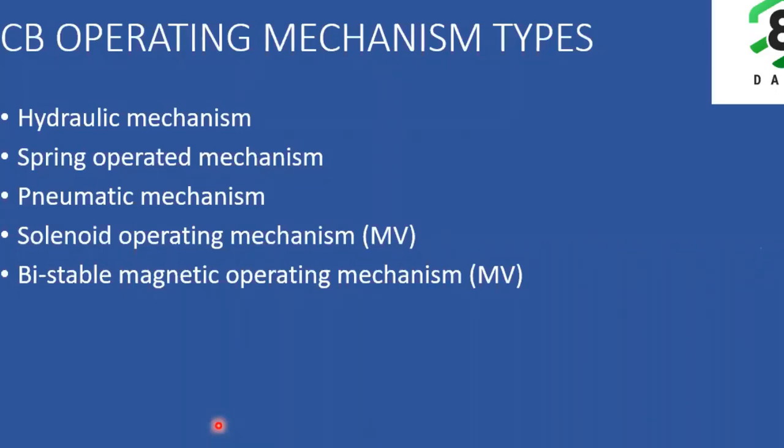And in the solenoid operating mechanism, we operate the breaker by activating or deactivating a solenoid. And the bistable magnetic operating mechanism uses a bistable magnet, which has two different states. That is used for opening or closing of the breaker. Both the solenoid operating mechanism and the bistable magnetic operating mechanism are used up to medium voltages.